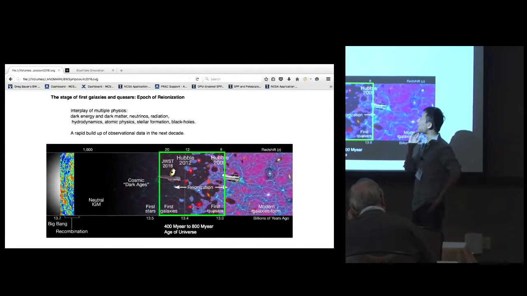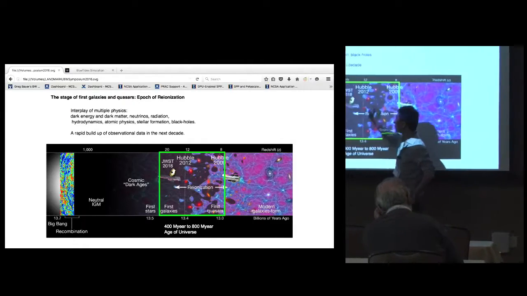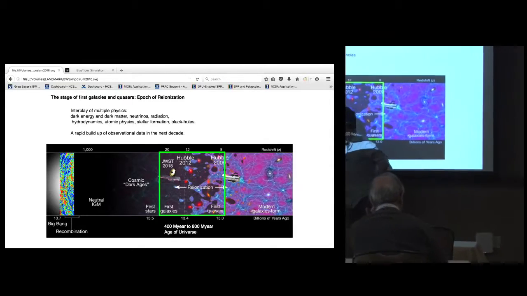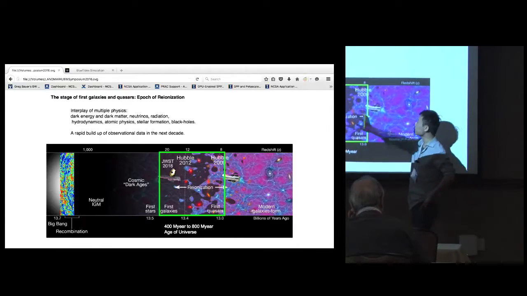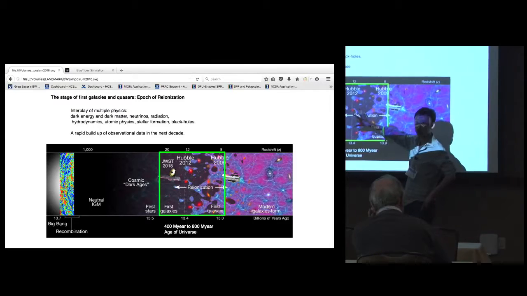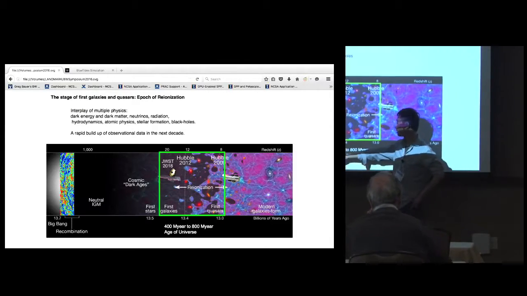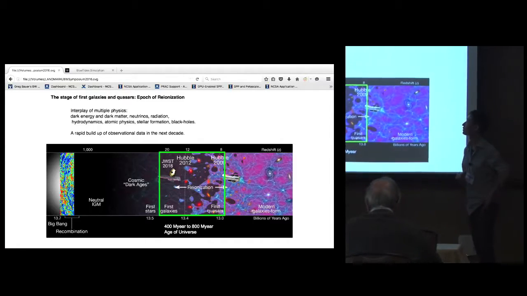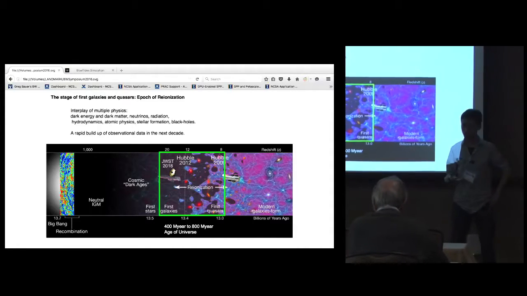The stage where the first galaxies and the quasars are playing is what we call the epoch of reionization. If we put this into the context of the history of the universe, over the 13.7 billion years age of the universe, the epoch of reionization is a very short period of time. It's a duration of about 400 million years. It started when the universe is 400 million years old, and ended when it's about 800 million years old.